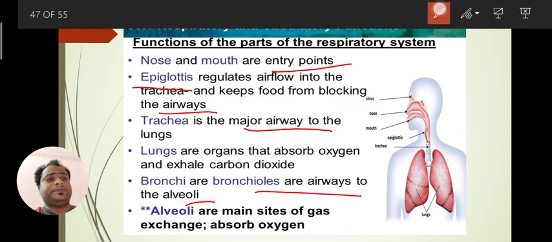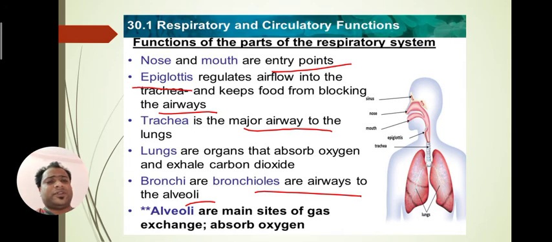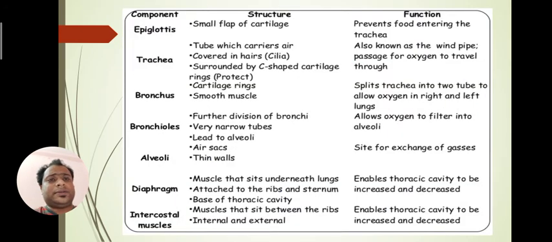Then bronchus, smooth muscle, division of bronchi, narrow bronchial tubes which originate from the bronchi. Then the alveoli, diaphragm, and intercostal muscles, which are present between the ribs and help in the breathing process.